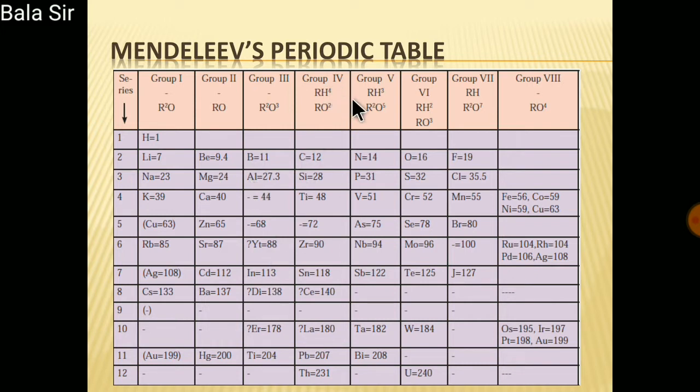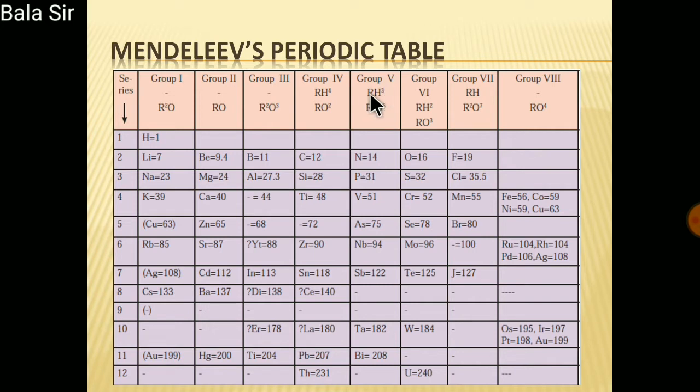In group 4 there are two things given, that is RH4 and RO2. In place of R you replace C, so CH4, CO2. In place of R you replace Si, SiH4, SiO2, and it goes on.